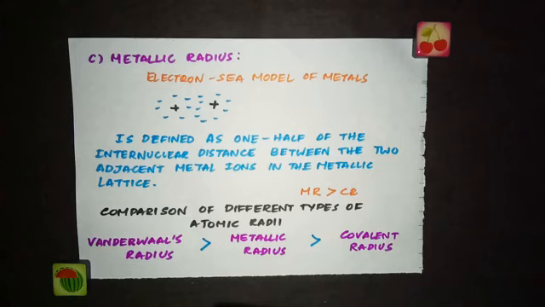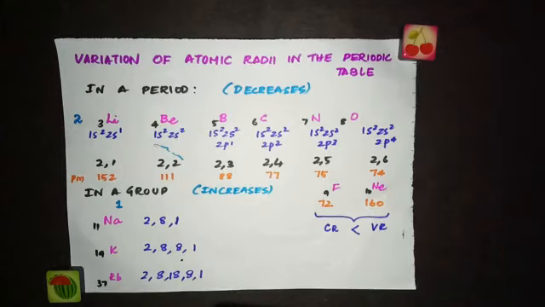Now we are going to see how the atomic radius changes along the period and down the group. In general, the atomic size decreases when you move from left to right of the periodic table, which means as you move along a period, the atomic radii decrease.